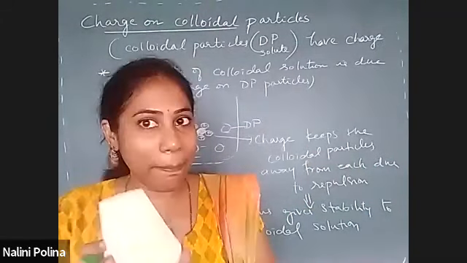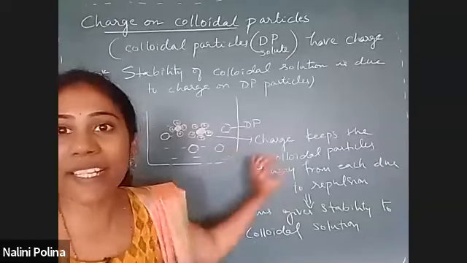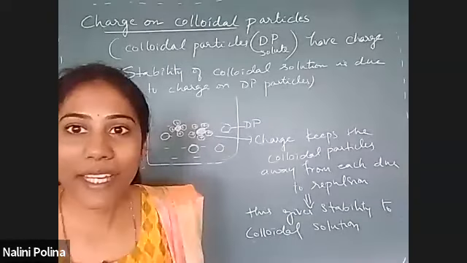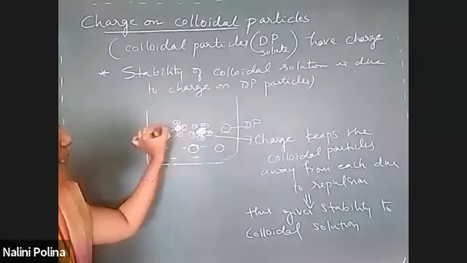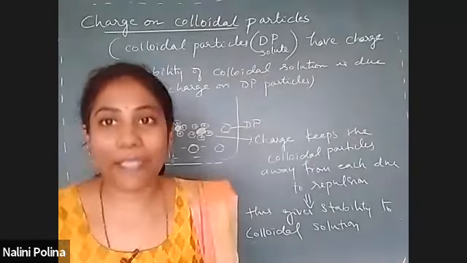We do not want them to combine with one another. That is what our aim is. They should be separate and stay at a distance, and keep on moving at a distance. So for them to stay away, what do you have to do? You have to create the same charge on every DP particle. So that is the reason charge must be there on every DP particle, right?